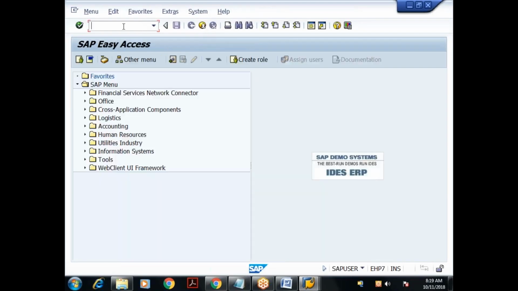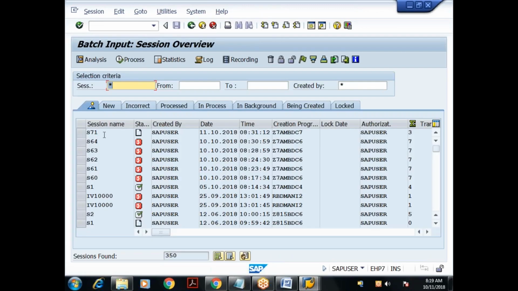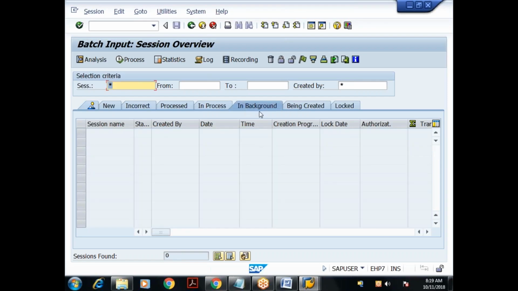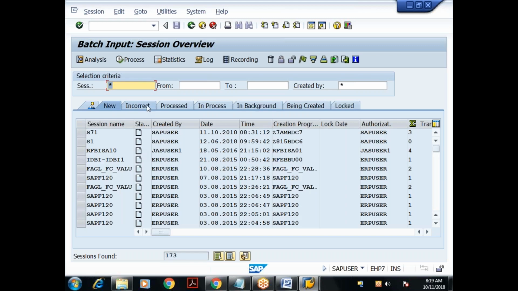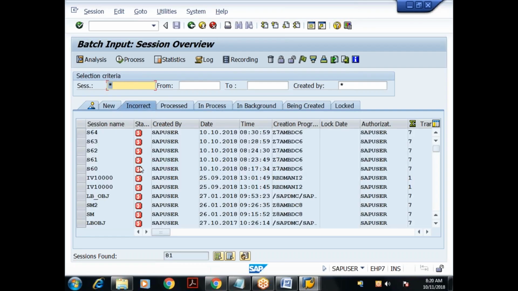How do you process? SM35. S71 is a session object name. Okay. Yesterday we had some session objects in the background, na? In the background. Okay. So they're all processed here. Where is that? Yeah, they are yesterday's ones.